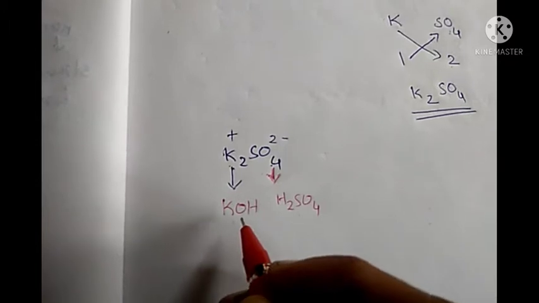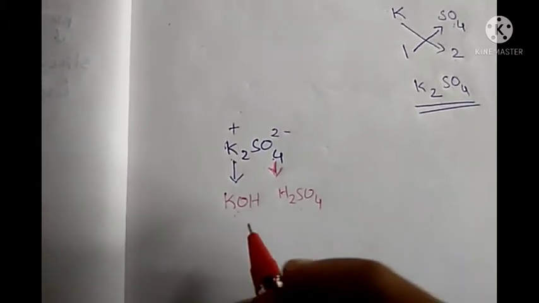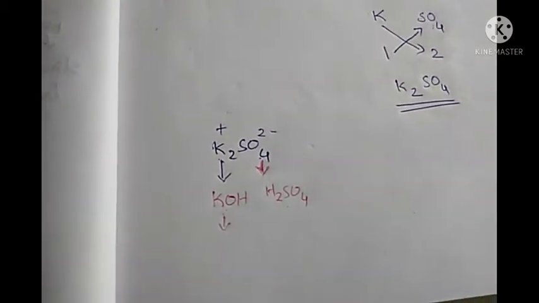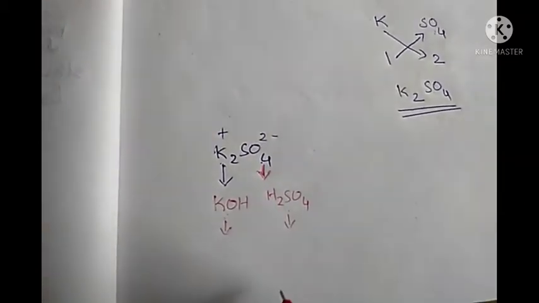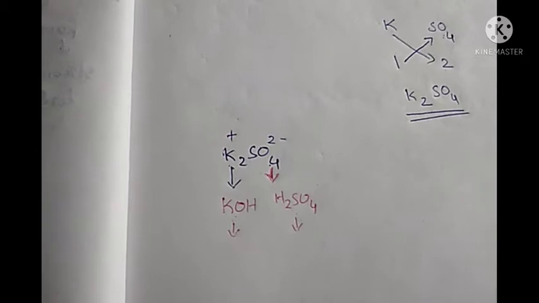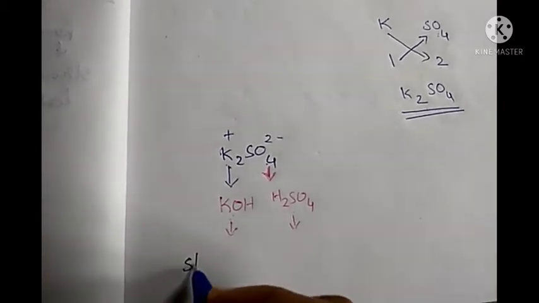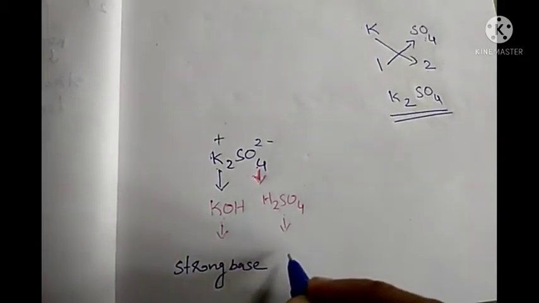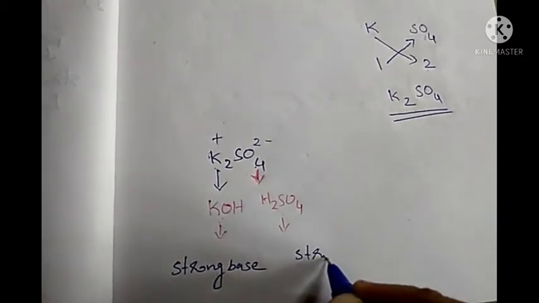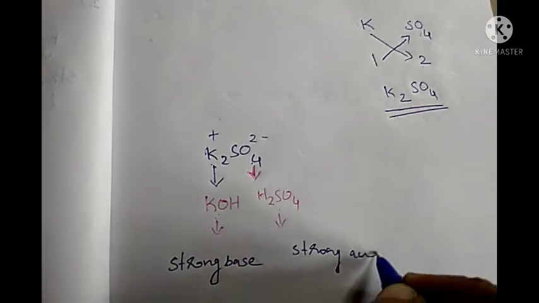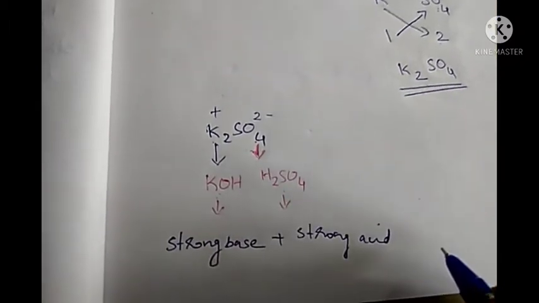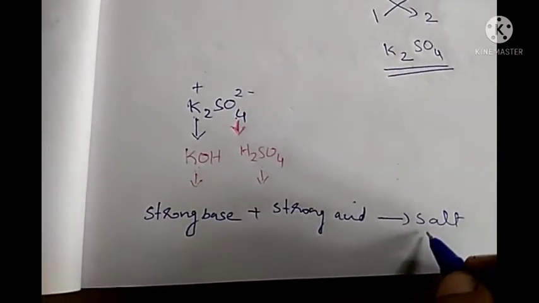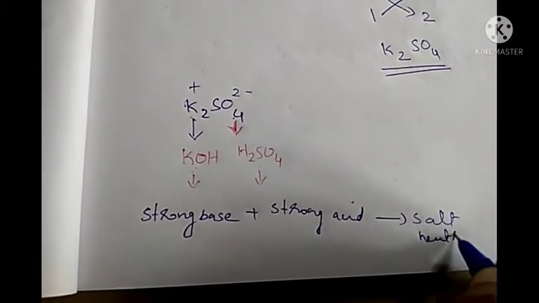We have to identify the nature of this base and acid. KOH is a strong base, isn't it? So this is a strong base, and what is the nature of sulfuric acid? It is a strong acid. Okay. KOH is a strong base and sulfuric acid is a strong acid. So both are strong. So what will be the nature of the resultant salt? Both are strong, so the resulting salt will be neutral.